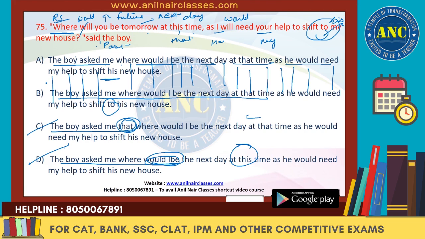So see how I have drawn the lines. You also do the same way, right? Match word to word, and then you'll see the difference, and once you know the difference between the answer choices, you can easily tell your answers. So this changes meaning. So we'll get rid of A and we'll mark B as the right answer.